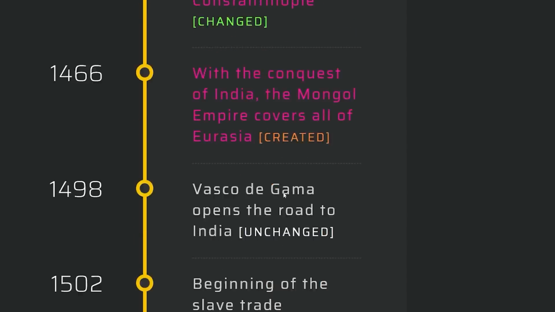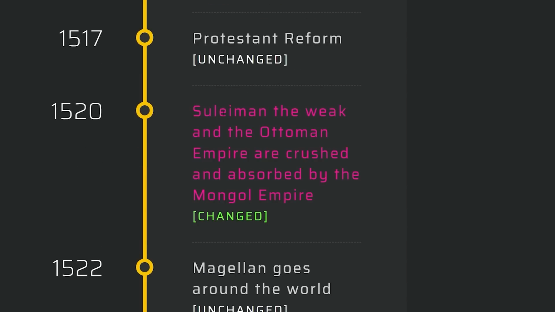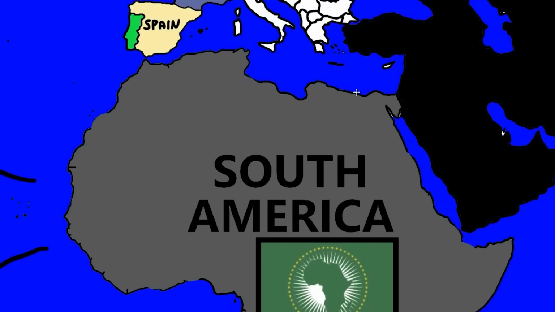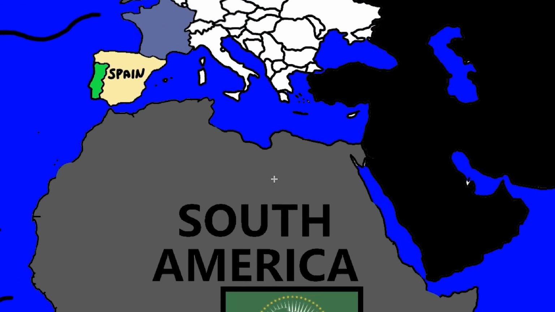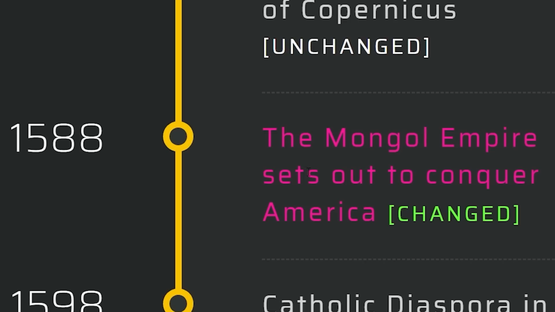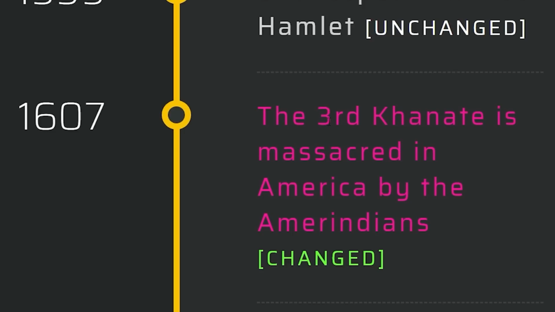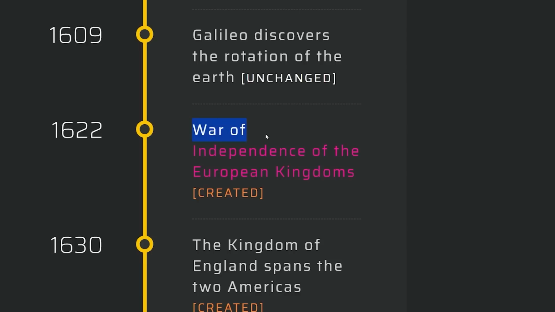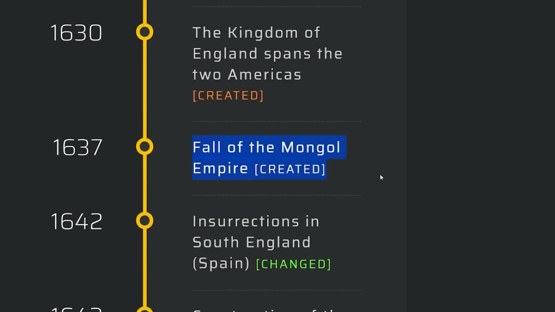This is by 1466. This dynasty, the Wei, and the Ottoman Empire are crushed and absorbed by the Mongol Empire. So technically that means that they would have parts of North Africa as well, or should we say North South America. The Mongol Empire set out to conquer the US. The Third Khanate is massacred in America by these people. War of Independence in European kingdoms. Fall of the Mongolian Empire. Is that it? Okay, I probably didn't need to make all those border changes then.